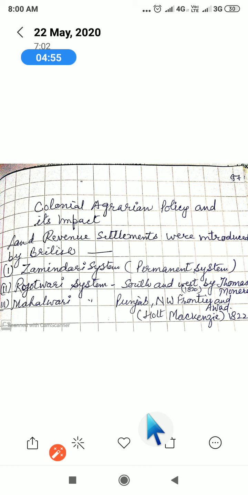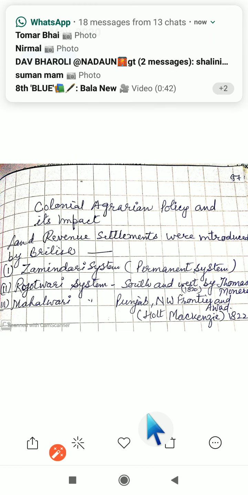And these land revenue settlements were introduced by the Britishers. Because of that, peasants always opposed the Britishers in implementing the land revenue, because at that time all were dependent on agricultural land, and when they had to give taxes and land revenue to the Britishers, it was very difficult for them to feed their own family.